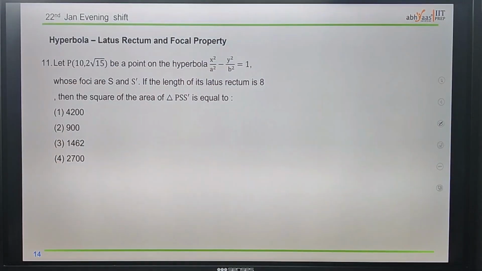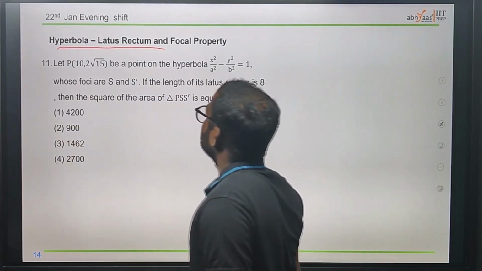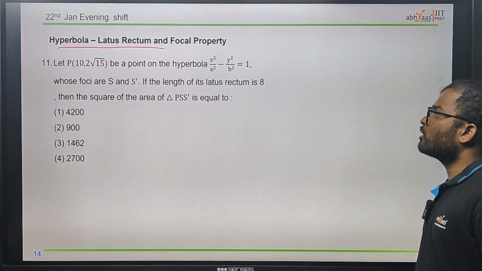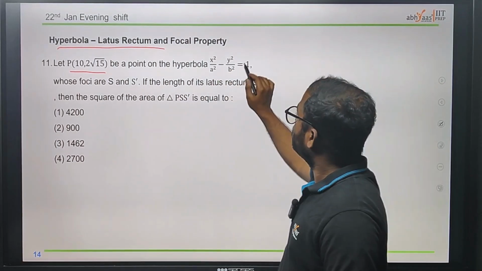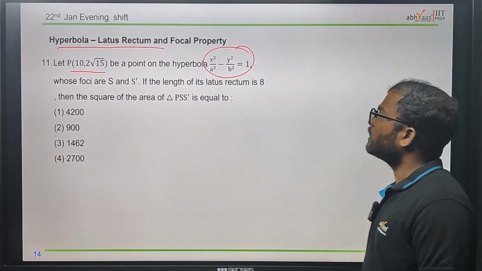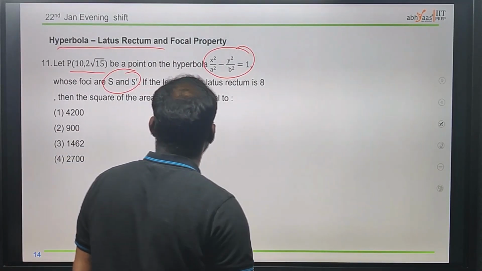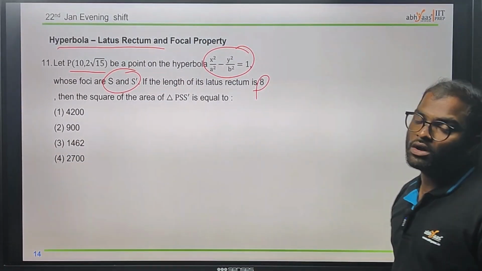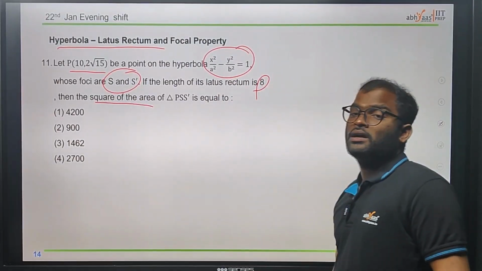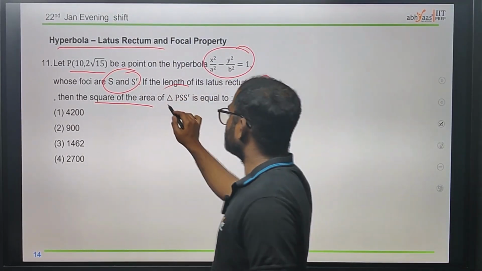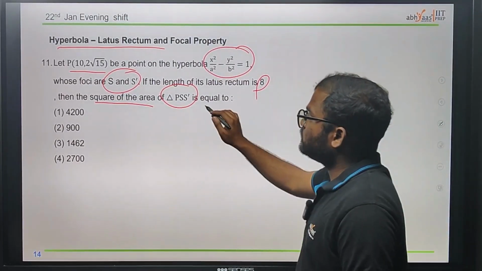Now coming to the next question, which is on the basis of hyperbola, using the latus rectum and the focal property. If you observe, they have given one point on the hyperbola, which is this one. Now the standard hyperbola has foci S and S dash. If the length of the latus rectum is 8, then what is the square of the area of the triangle PSS dash? We can use one identity, and by using that identity we can easily solve this question.